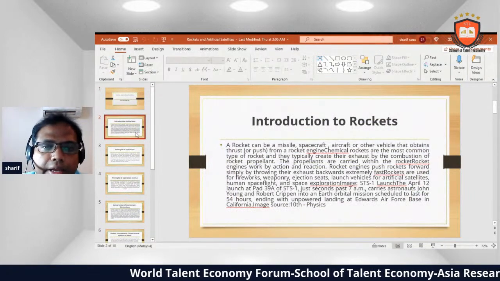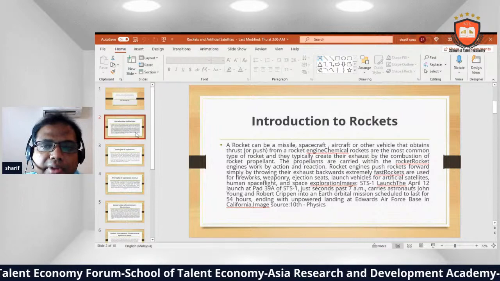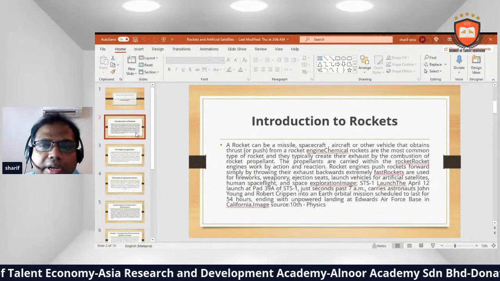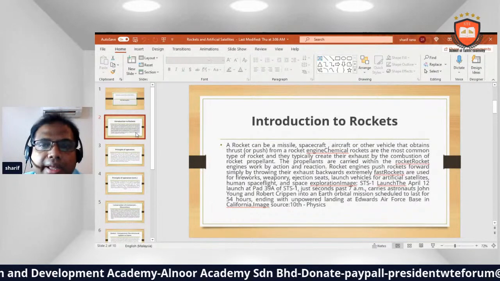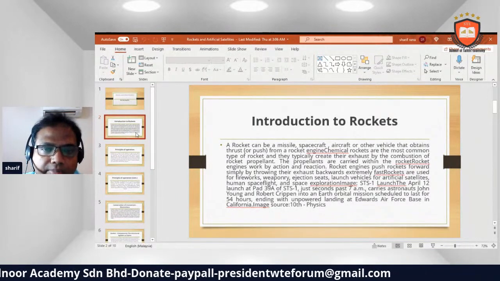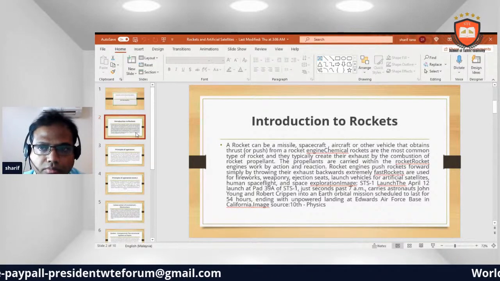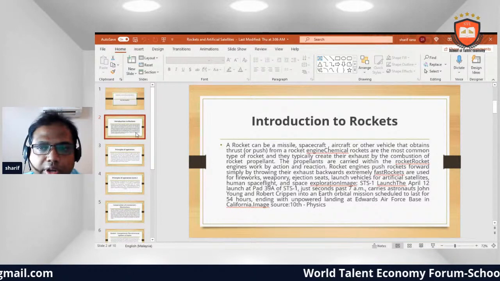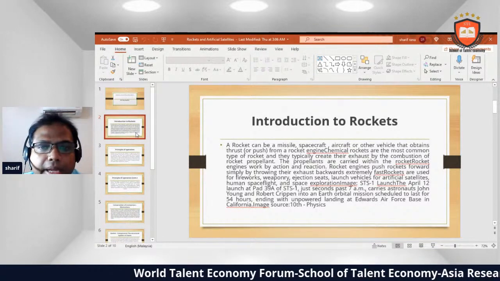Introduction to rocket. A rocket can be a missile, spacecraft, aircraft, or other vehicle that obtains thrust from a rocket engine. Chemical rockets are the most common type of rocket, and they typically create their exhaust by the combustion of rocket propellant. The propellants are carried within the rocket. Rocket engines work by action and reaction. Rocket engines push rockets forward simply by throwing their exhaust backward.